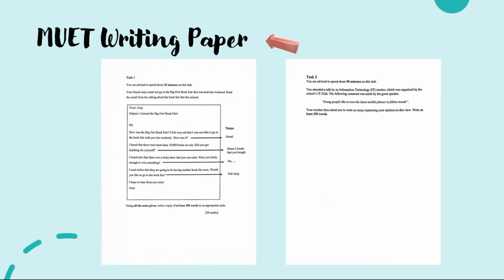Let's first of all look at the MUET writing test paper. This is what the paper will look like with 2 tasks for you to complete. This here is task 1. In task 1, you will be asked to write a reply letter or email. I already have a video on this and I shall leave a link for this video in the description below. So do go and watch this video later.